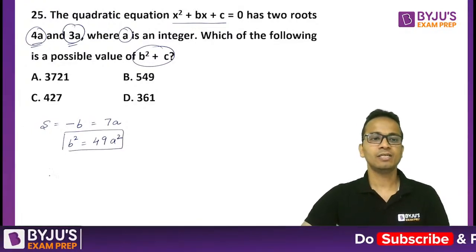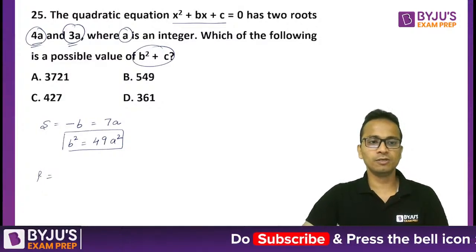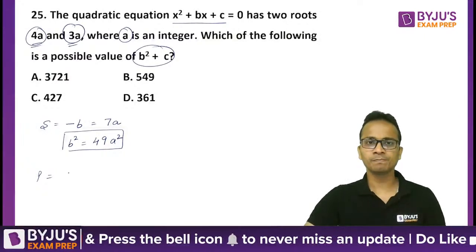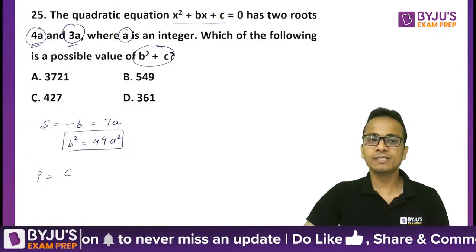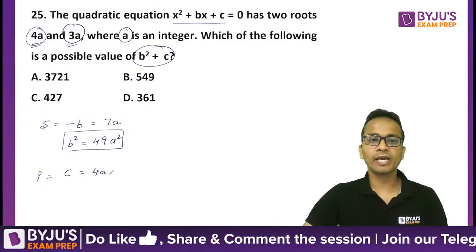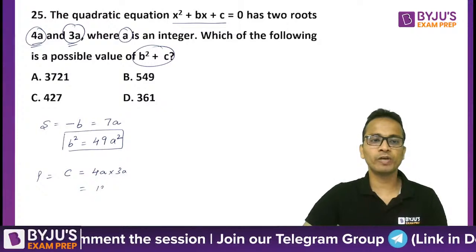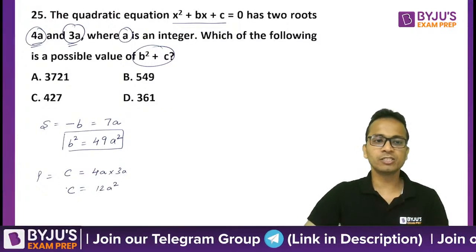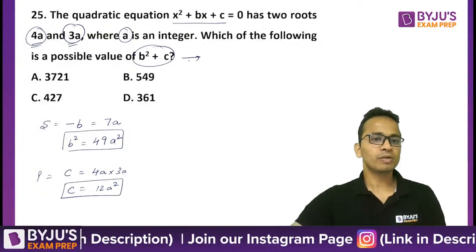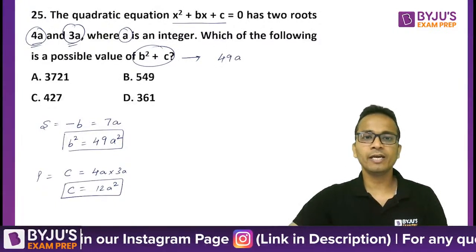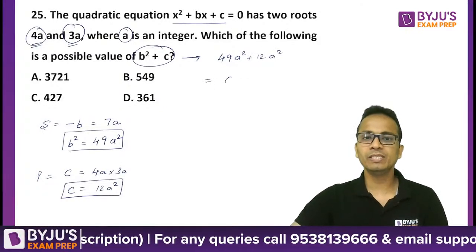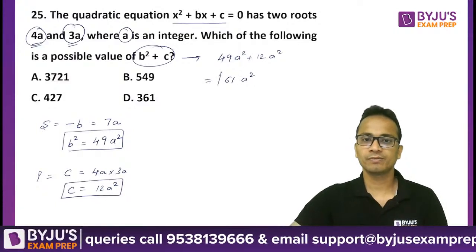Keep this aside. Then apply the product of the roots. The product of the roots in a quadratic equation is c upon a. In the above equation, it will be c. C will be equal to the product of the roots, that is 4a multiply 3a, which is 12a square. Now the expression that is required is b square plus c, that is 49a square plus 12a square. Adding these two, this will be 61a square.